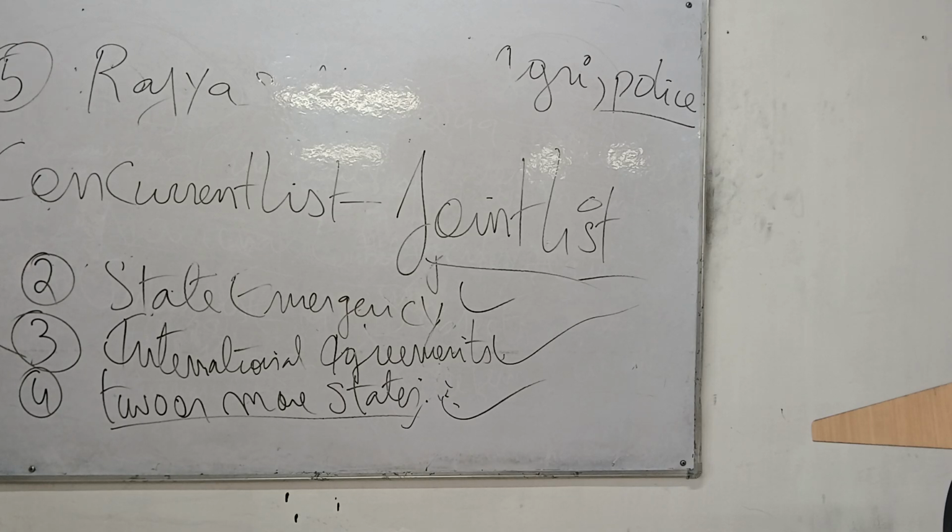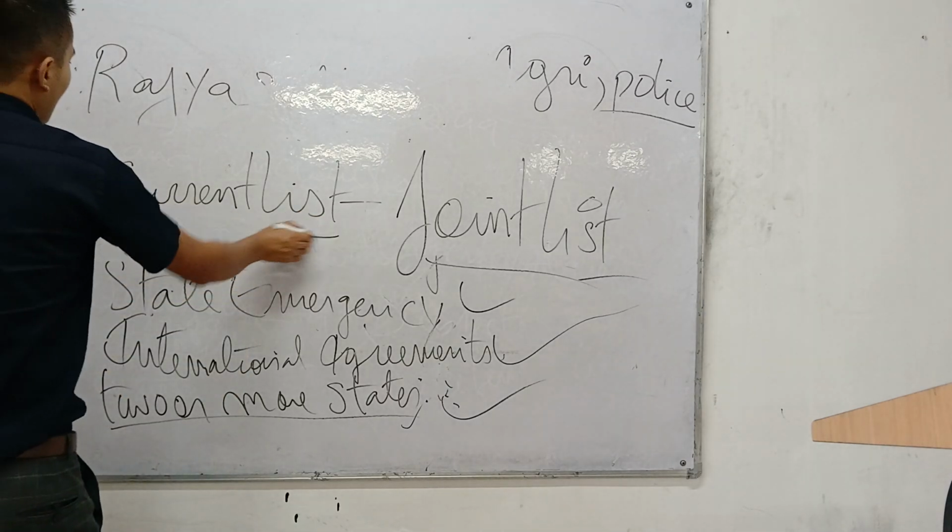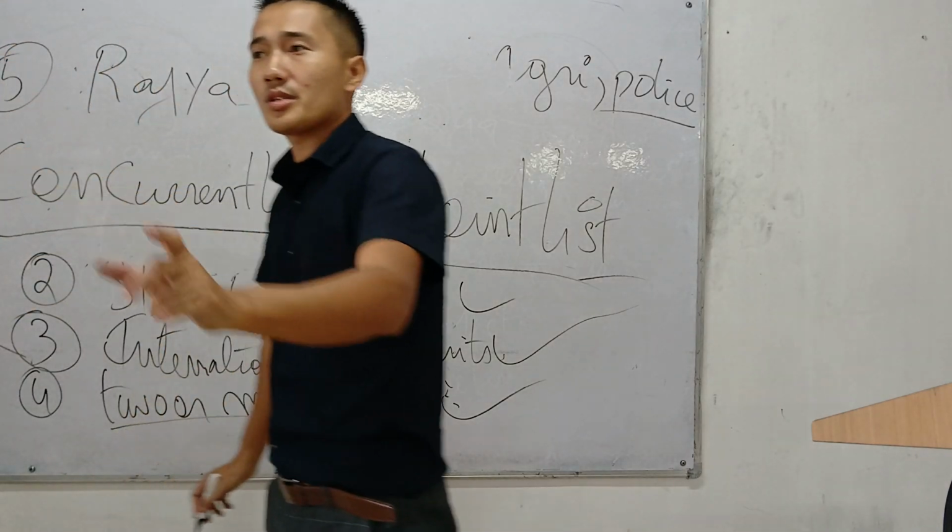It's a joint list, joint power. Who can make laws here? In the concurrent list, both the Parliament and the state government can make laws.